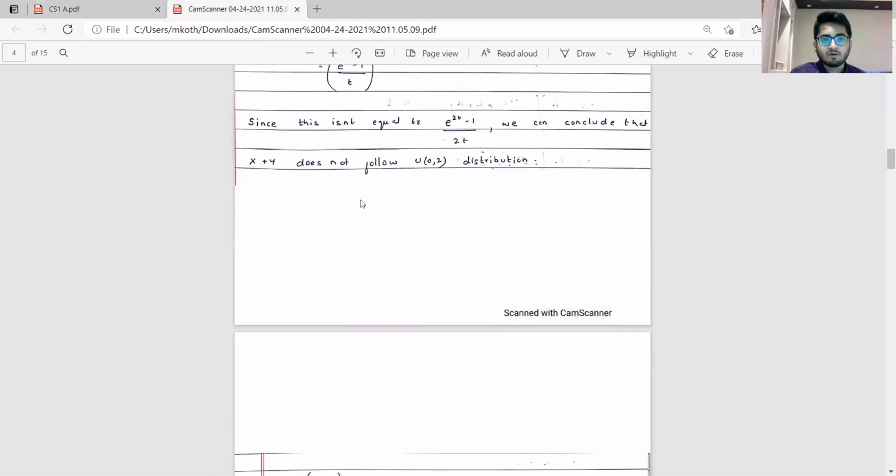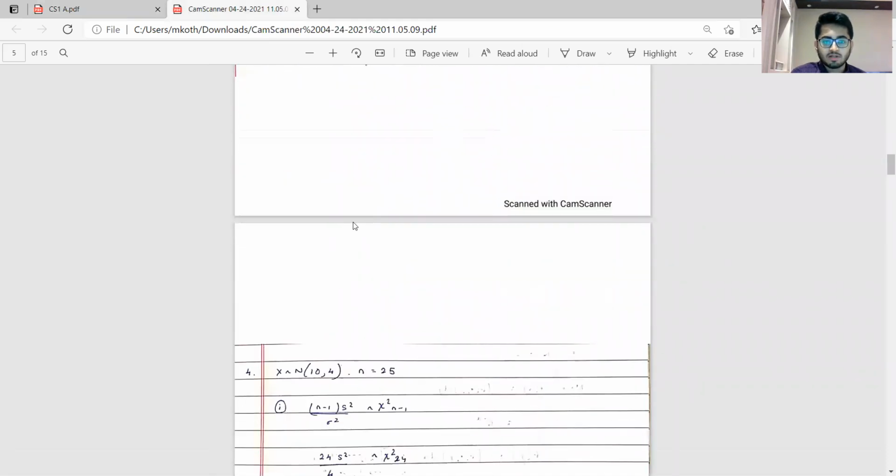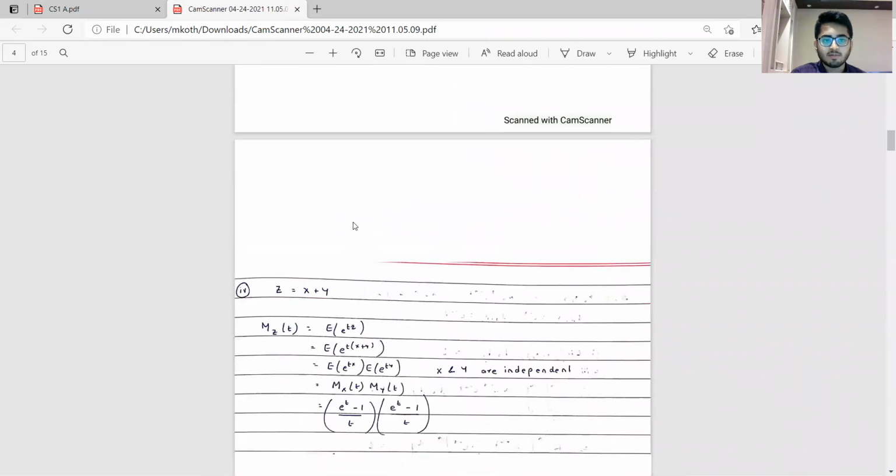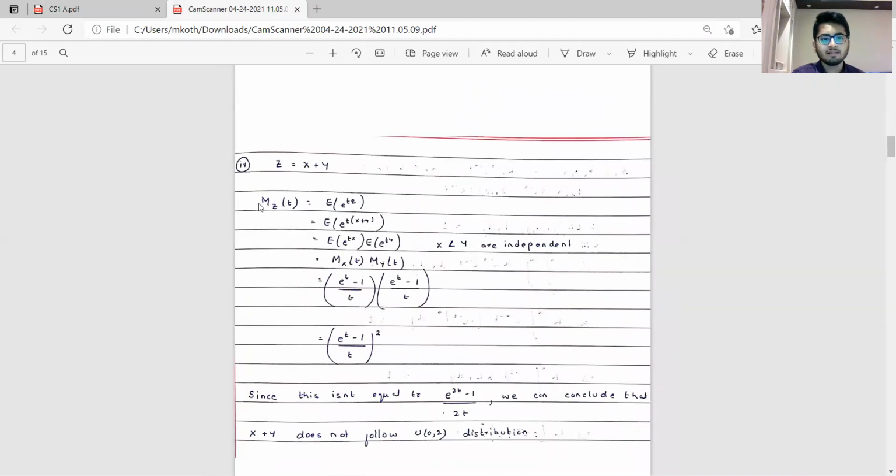So we'll define Z to be X plus Y and find the MGF of Z. On proceeding, we get ((e to the power t minus 1) divided by t) whole square, which obviously is not equal to (e to the power 2t minus 1) by 2t. So the analyst's suggestion that X plus Y follows uniform (0, 2) is incorrect.